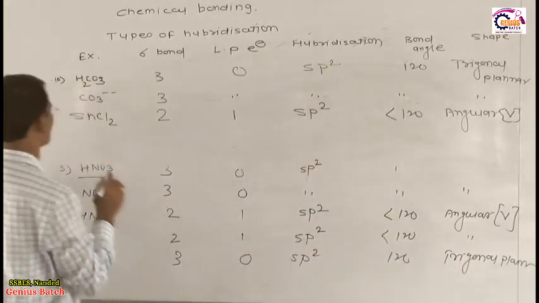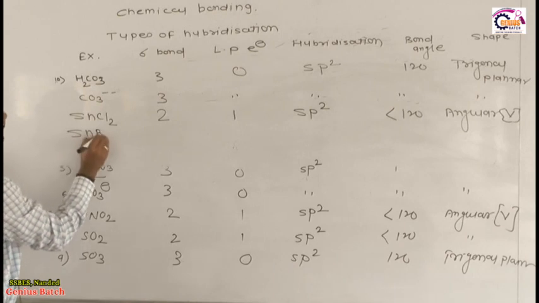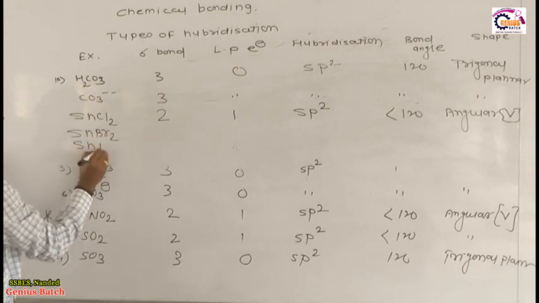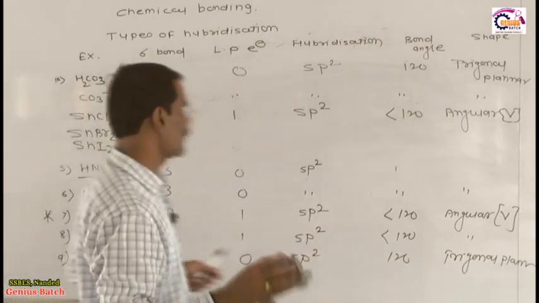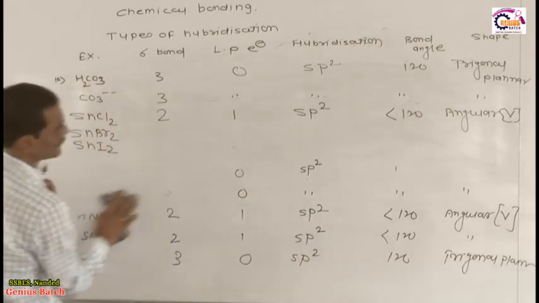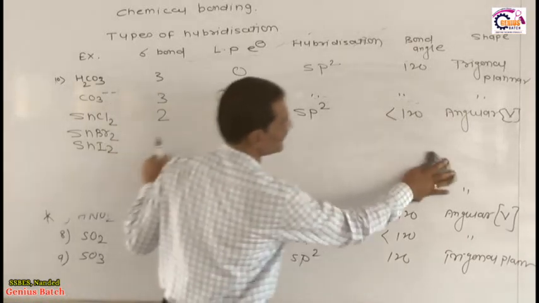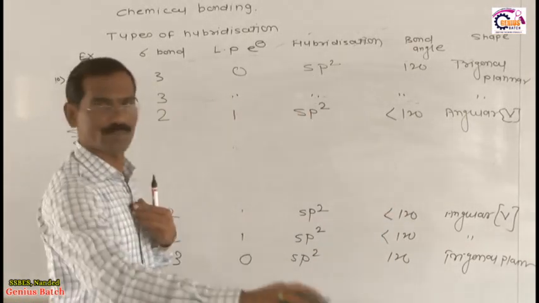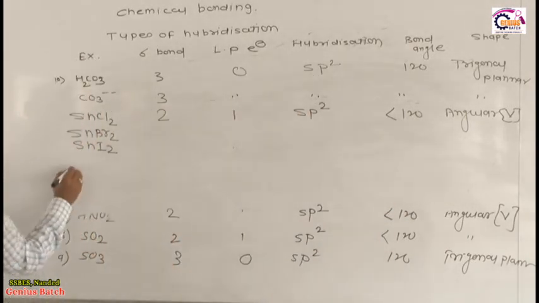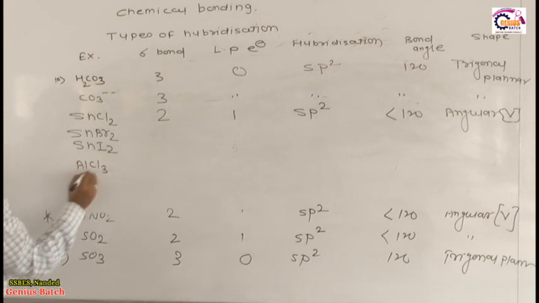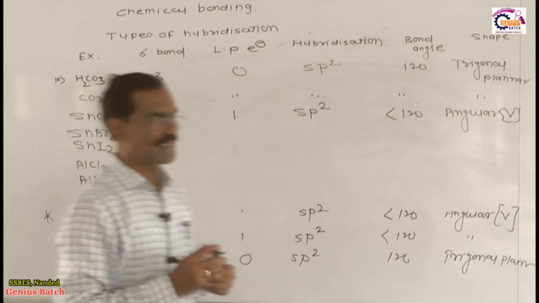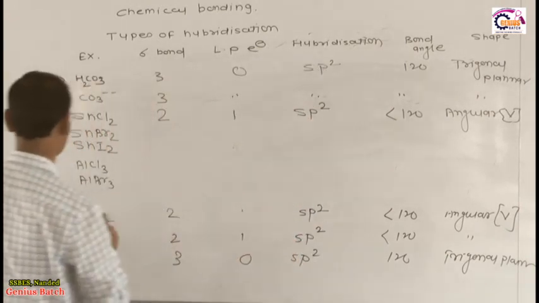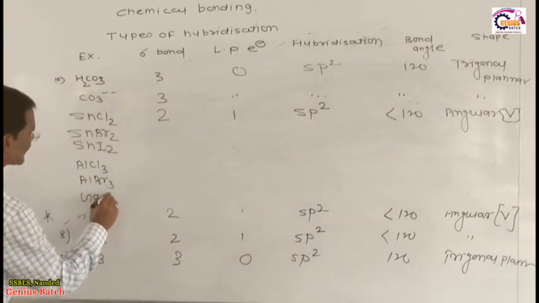SnBr2, SnI2. No need to say more, because all these are from the same family, only the halogen is different. Now some more examples from the boron family: AlCl3, AlBr3, and in place of aluminum, gallium: GaCl3.